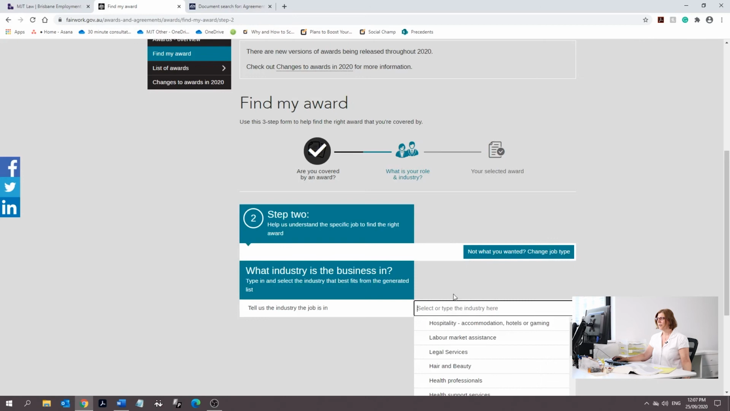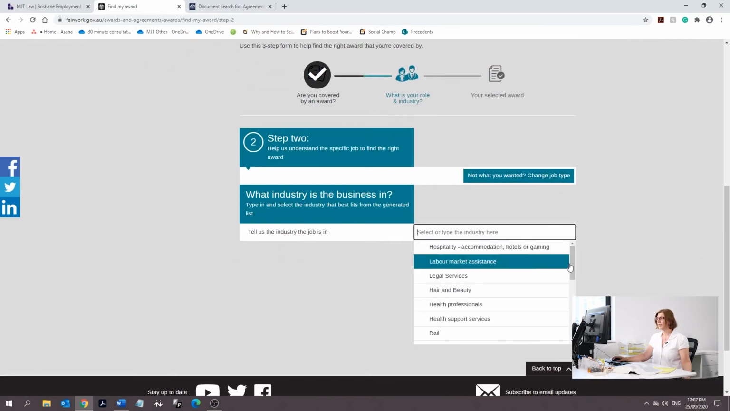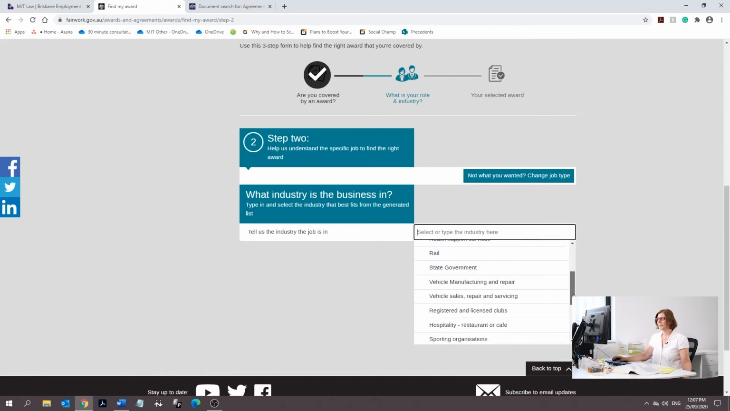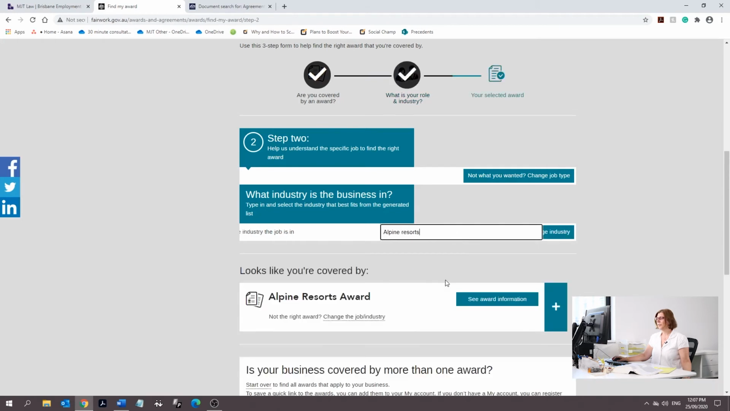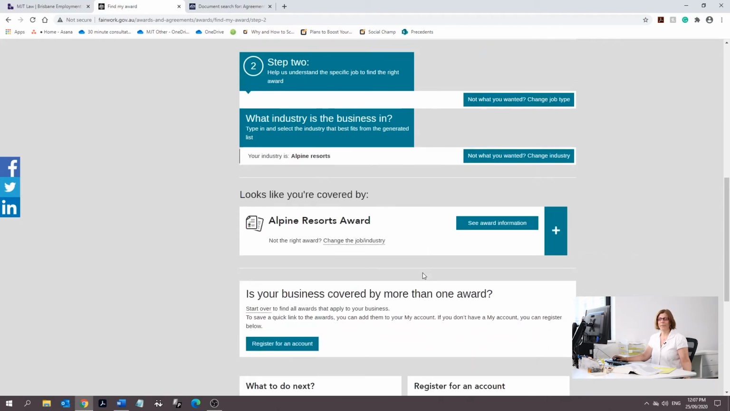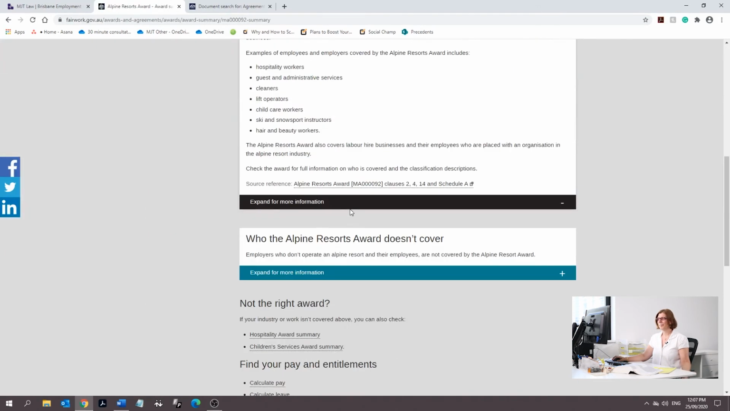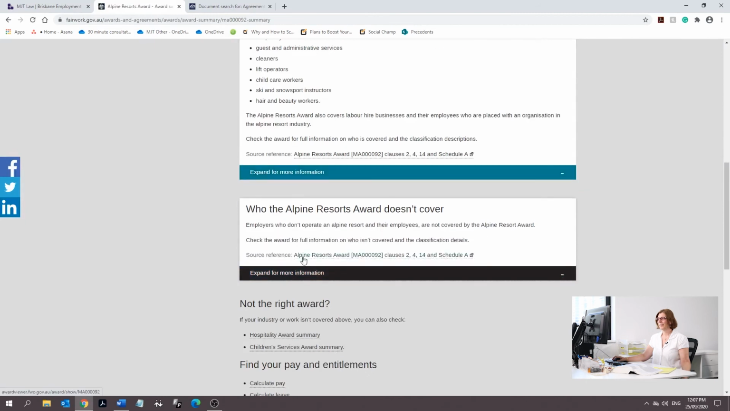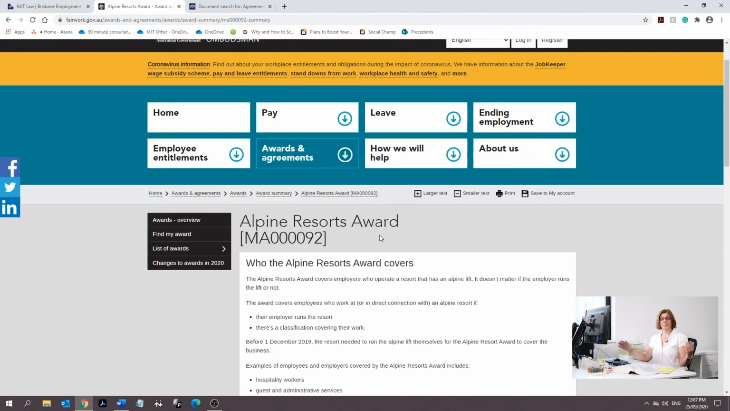There we go. And there's a whole pile of choices here. Yeah, you might be in hospitality, you might be in vehicle sales, you might be in retail, you might be in an alpine resort. That looks like an interesting one. Let's click on that. There's an Alpine Resorts Award. Happy days. And if we just click on that, it'll tell you what is included. Yep, and it'll tell you who isn't covered. Okay, so anybody who doesn't operate an alpine resort wouldn't fall under this award. Okay, so that's how you do it.